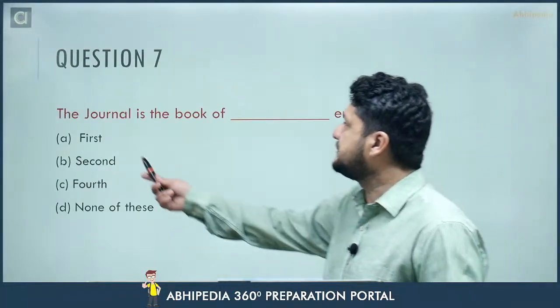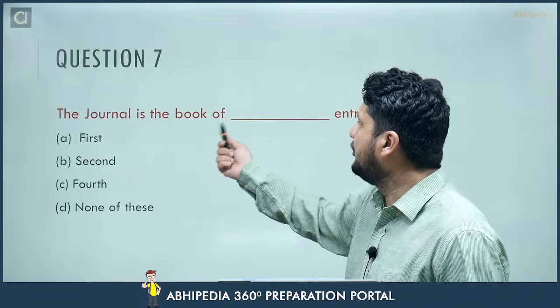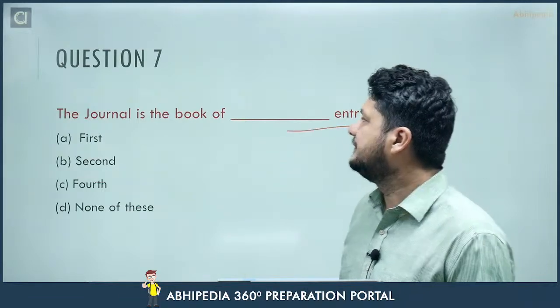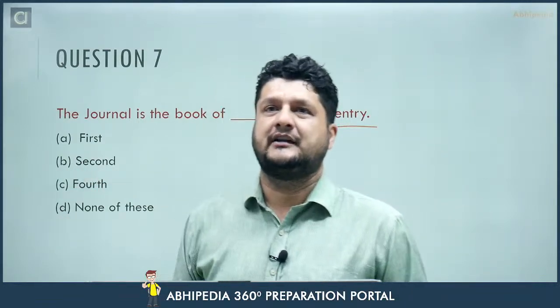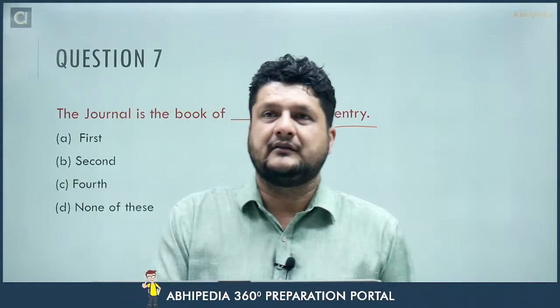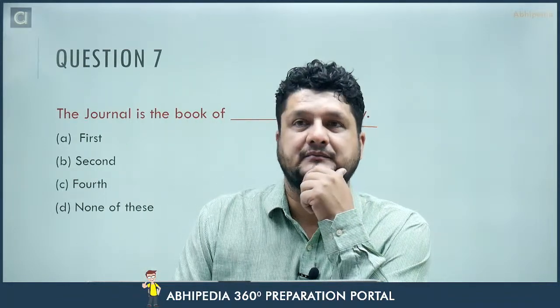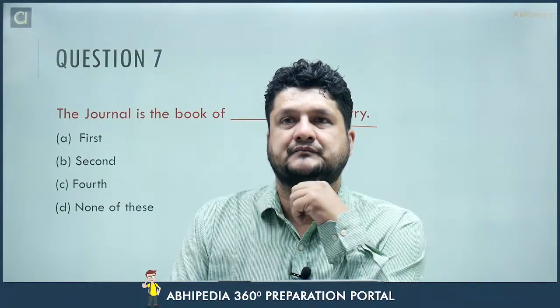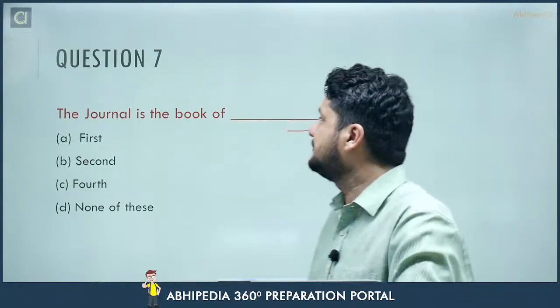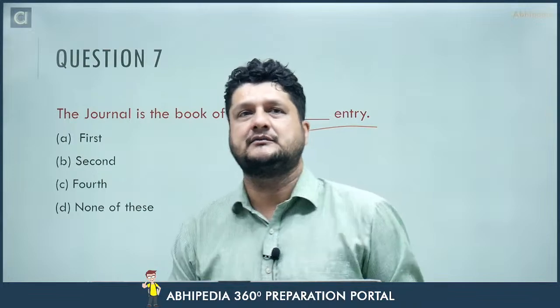So the next question is, the journal is the books of dash entry. I think very easy one. Let's see who all will answer and who all will answer quickly. Pooja, I got. Others also, give it a try. Come on.